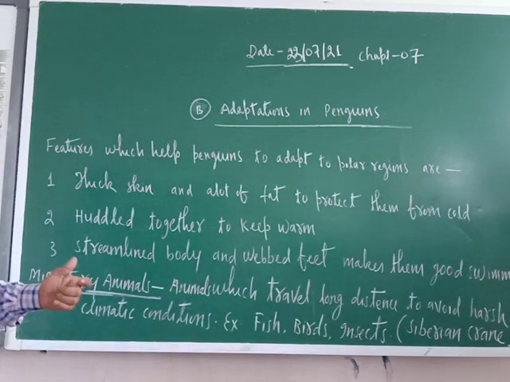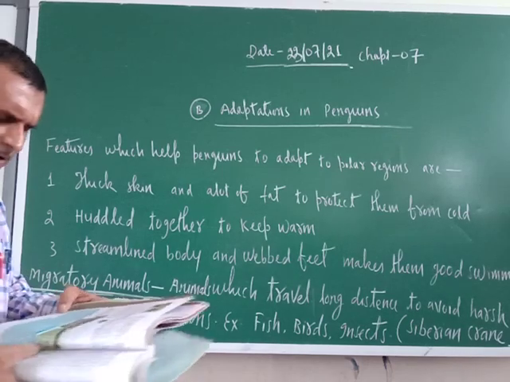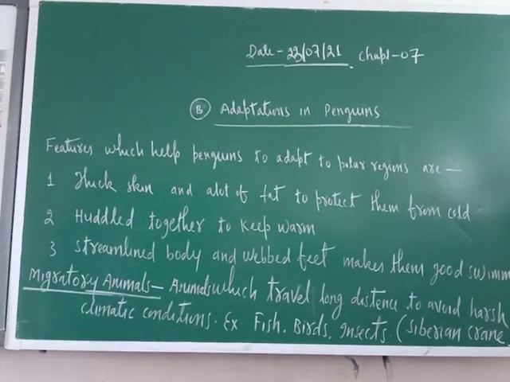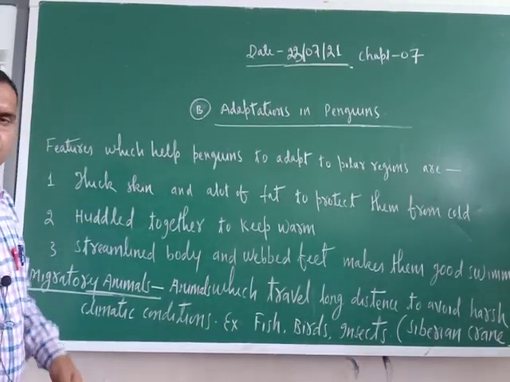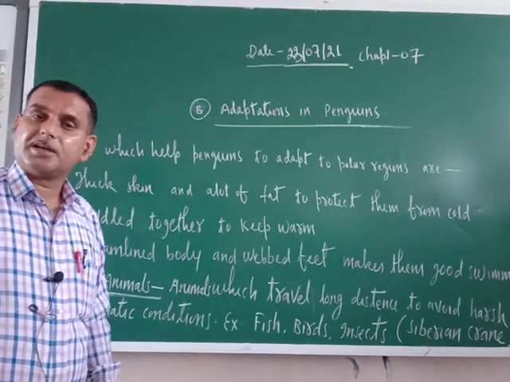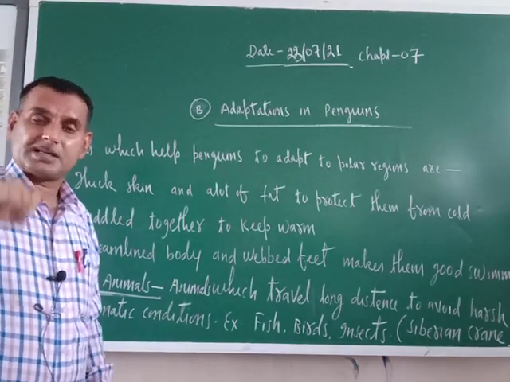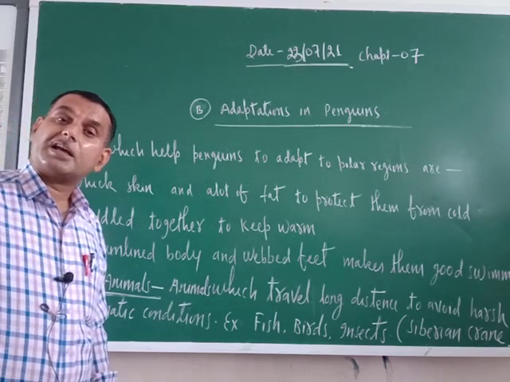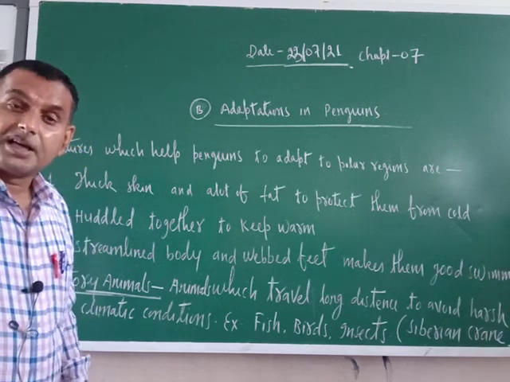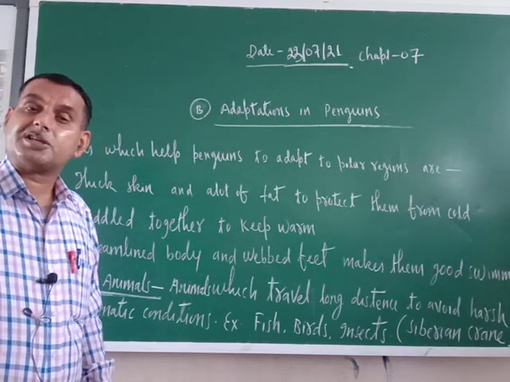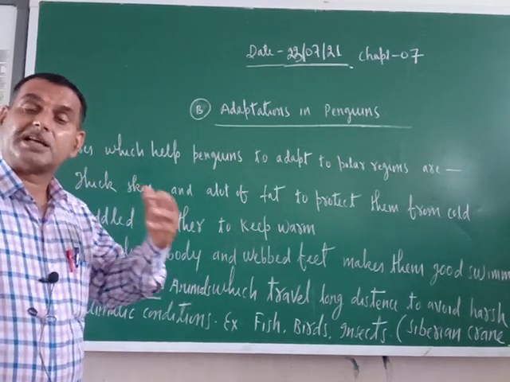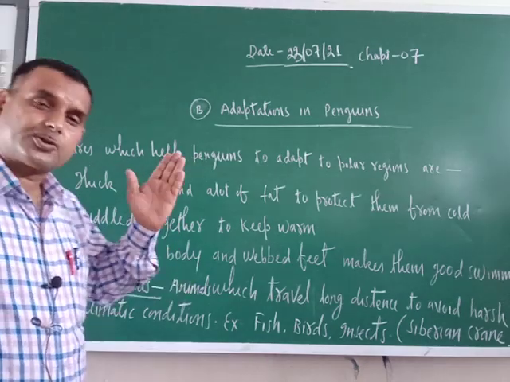There is one extra thing given in the NCERT book on page number 74, isn't it? Just try to understand, that is about migratory animals. Migration, what is the meaning of migration? Moving from one place to another place. If someone is moving from one place to another place, definitely where he is destined to move, there a more hospitable condition may prevail. That is why he is moving, migrating from one place to another place.